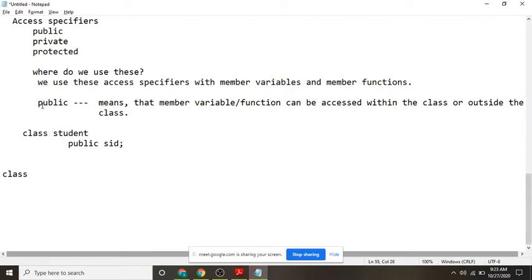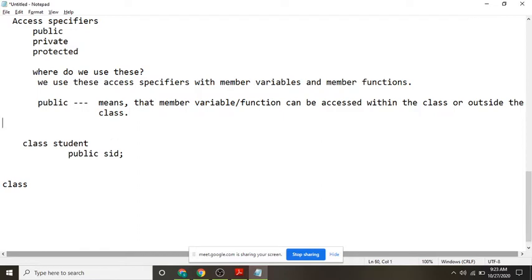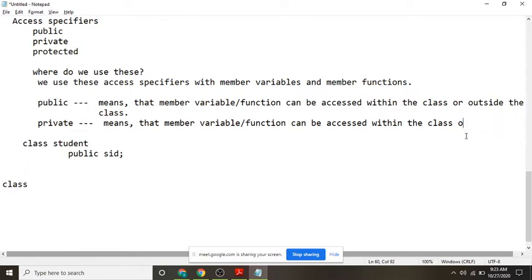Sorry, which we cannot use outside the class. That means that variable or member function can be used... Private means the member variable or function can be used only within the class, but not outside the class.